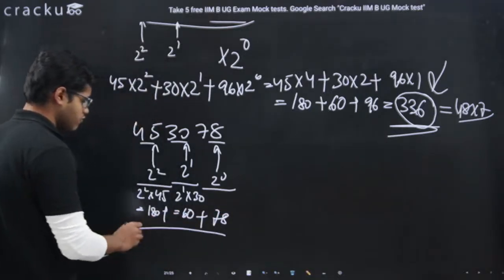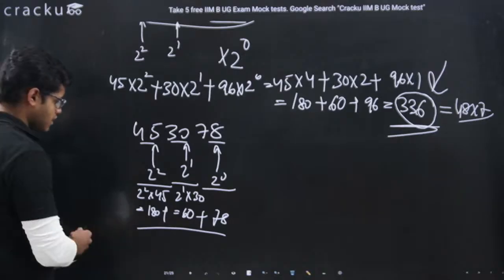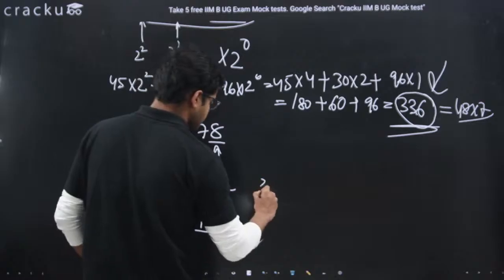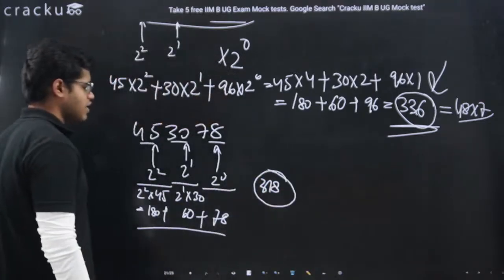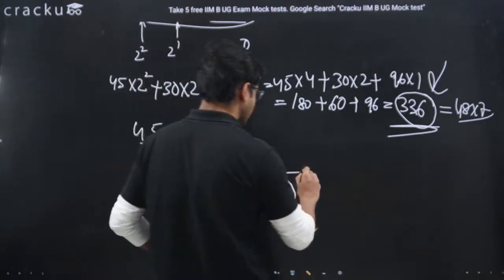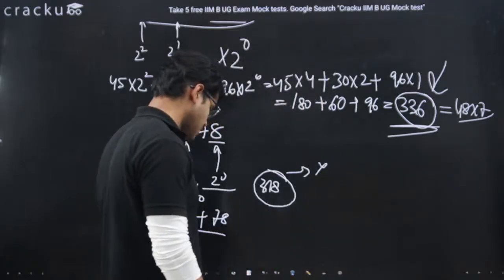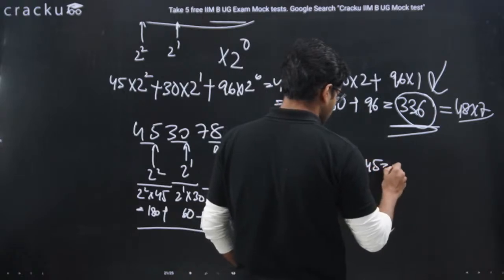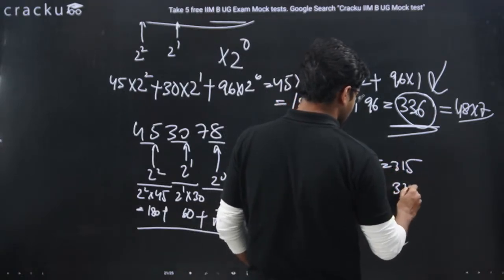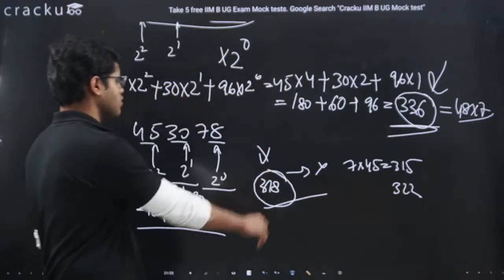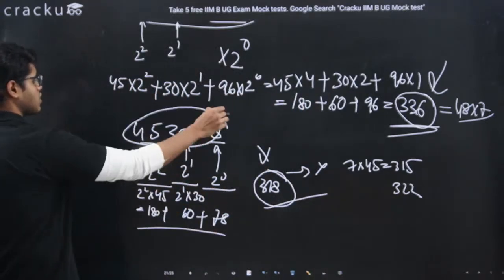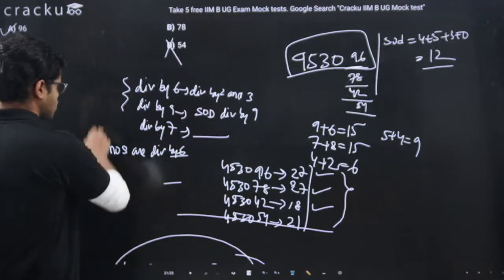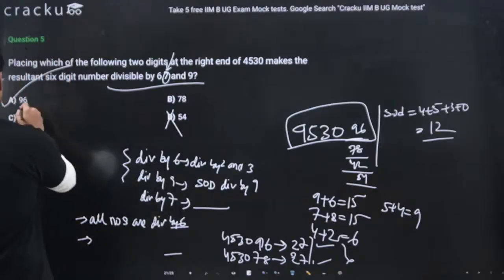Adding all of them, we will have 180 plus 60, 240. 240 plus 78 is 318. 318 is not divisible by 7. The reason being we have 7 into 45 as 315. So the next number would be 322. 318 is not divisible by 7, which means this number is not divisible by 7. So in this way, you can do the divisibility test of 7 and the answer we got is 96.